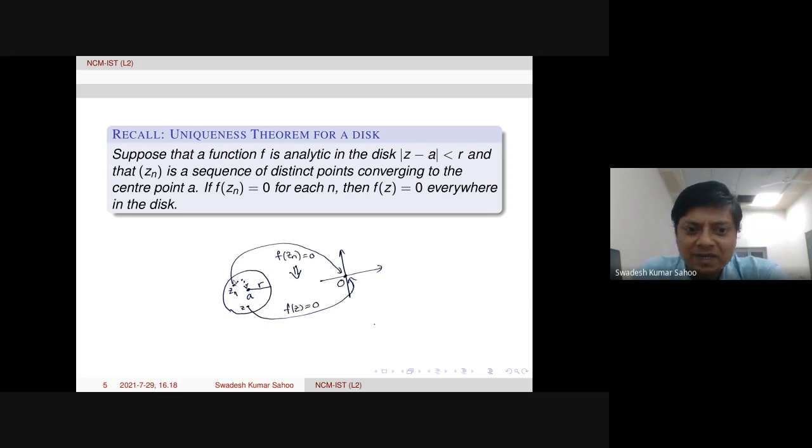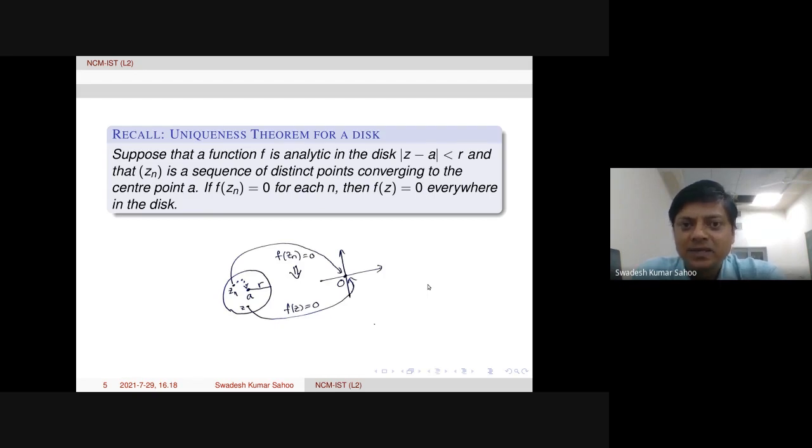If f of Zn is 0, then the uniqueness theorem says that f vanishes at all points. So everywhere in the disk f will be vanishing. That is the uniqueness theorem for a disk. We discussed the proof yesterday.